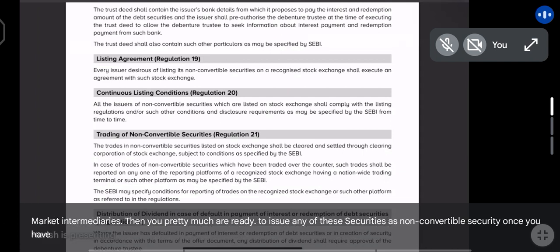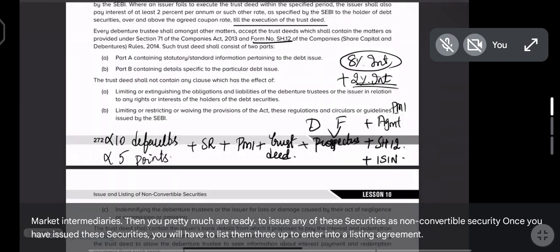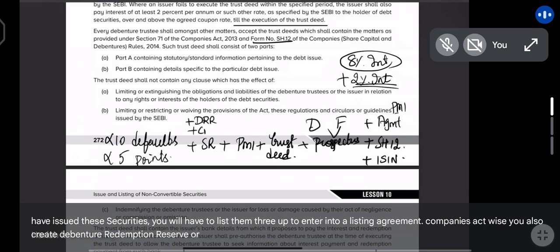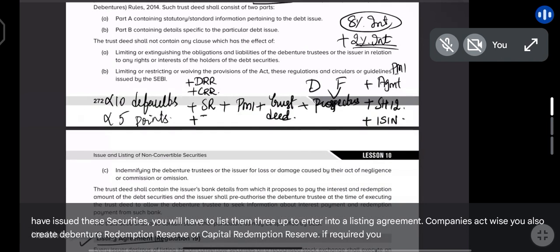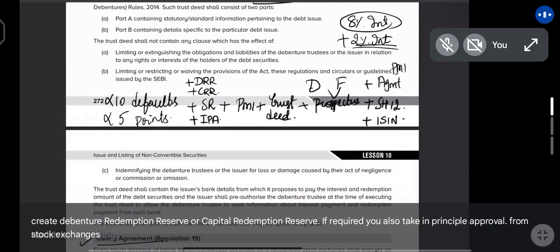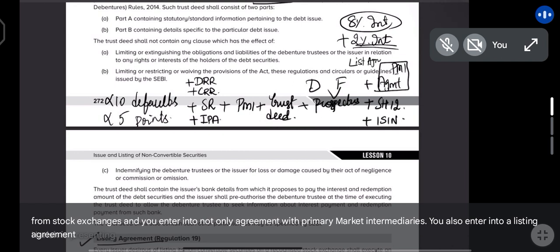Once you have issued these securities, you will have to list them. So you have to enter into a listing agreement. Companies Act wise, you also create debenture redemption reserve or capital redemption reserve. If required, you also take in principle approval from stock exchanges, and you enter into not only agreement with primary market intermediaries, you also enter into a listing agreement with the stock exchanges.